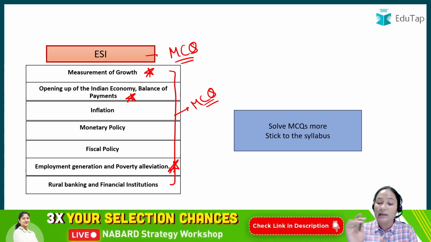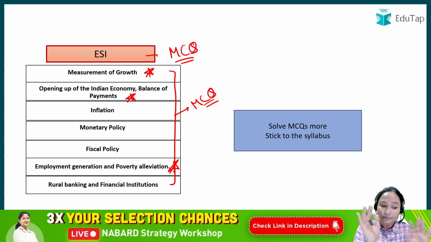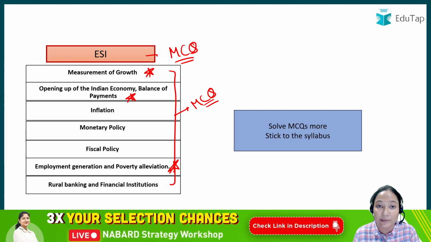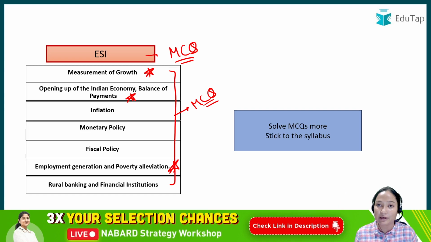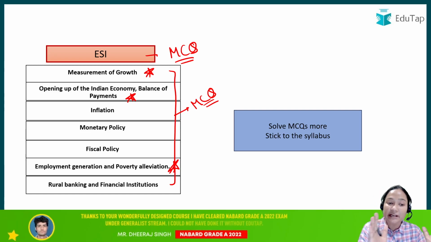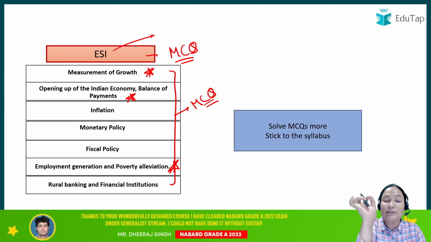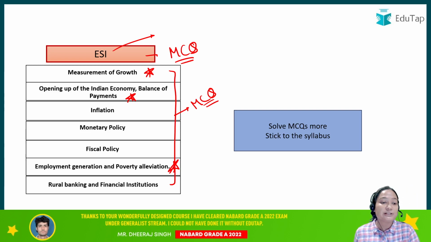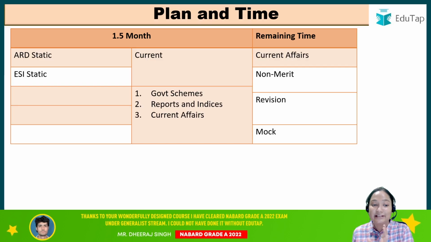ESI में अब देखो, if you are reading, na, stick with the syllabus. अभी हमारे पास टाइम नहीं है that we enrich our knowledge, whatever basics we have, we enrich it with facts, we enrich with more data. We don't have that kind of time. इसमें आपने ऐसे समझना है, ESI you will have to do in such a way that whenever you are reading a current affair, you don't struggle with that current affair. The static portion is clear, you just have to focus on the new news, right? So this is about the ESI static and ARD static.